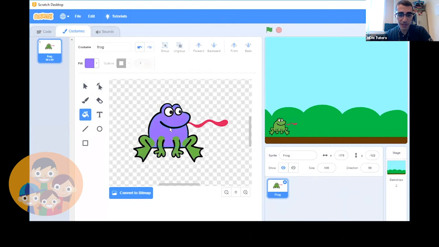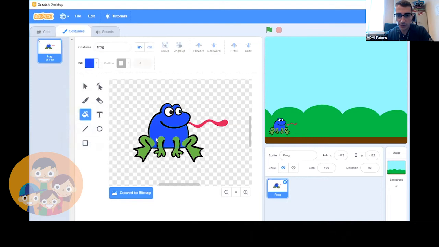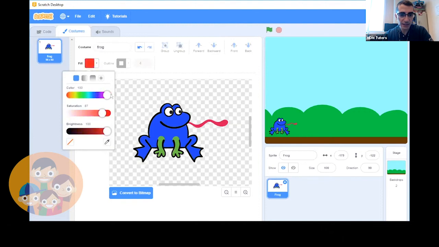So we can make his body a different color, maybe not so light. Let's give it a darker color, maybe like a dark blue, nice blue frog. And then let's color its legs as well. And maybe we can make his hands red. How about that?